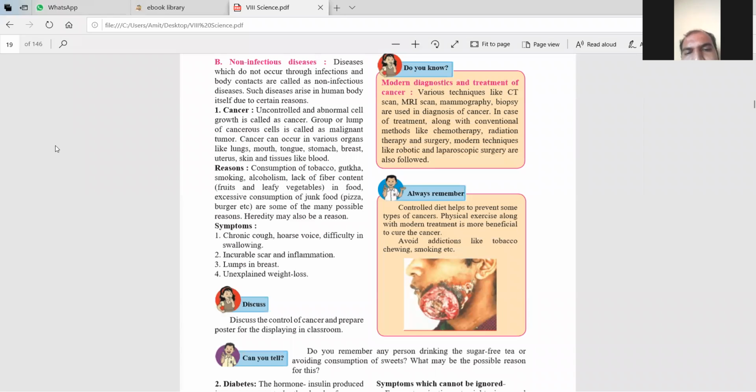Now a controlled diet helps to prevent some types of cancer. Physical exercise along with the modern treatment is more beneficial to cure the cancer. मतलब modern treatment से cancer को कम किया जा सकता है. क्योर नहीं किया जा सकता है लेकिन कम किया जा सकता है.